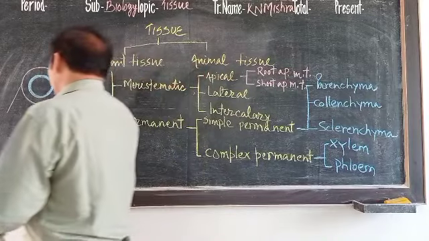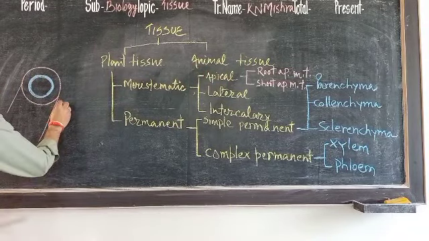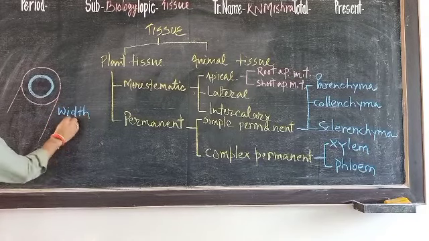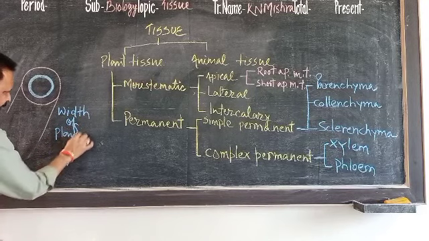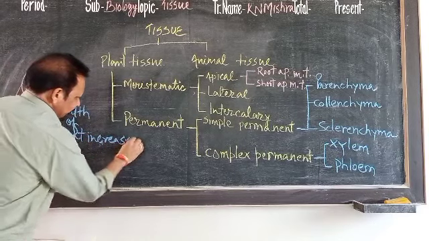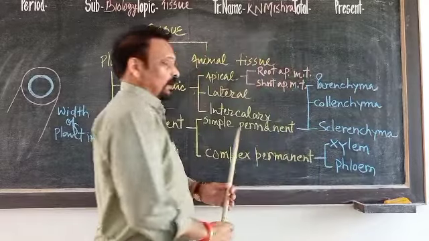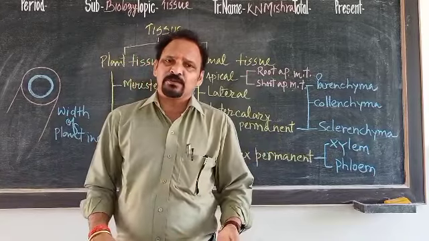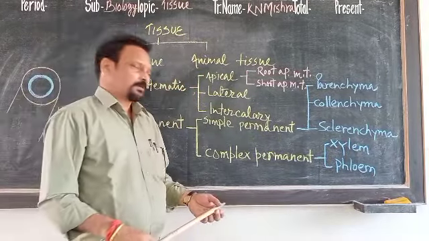As a result of division in lateral meristematic tissue, the width of the plant increases. Okay, is this clear? Lateral meristematic tissue. Every plant has all these types of tissues: root apical, shoot apical, lateral meristematic tissue and intercalary meristematic tissue. All of these are present.